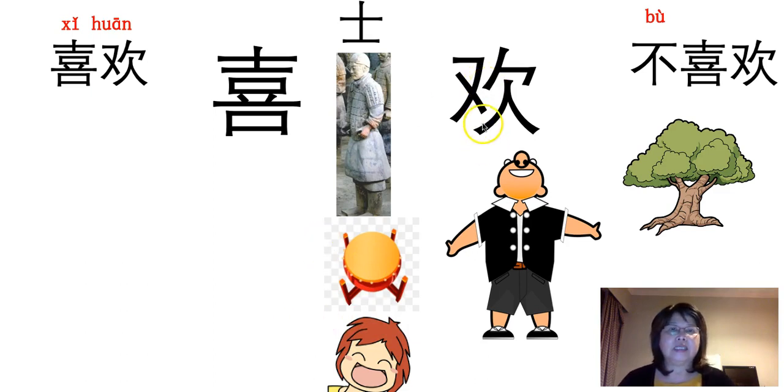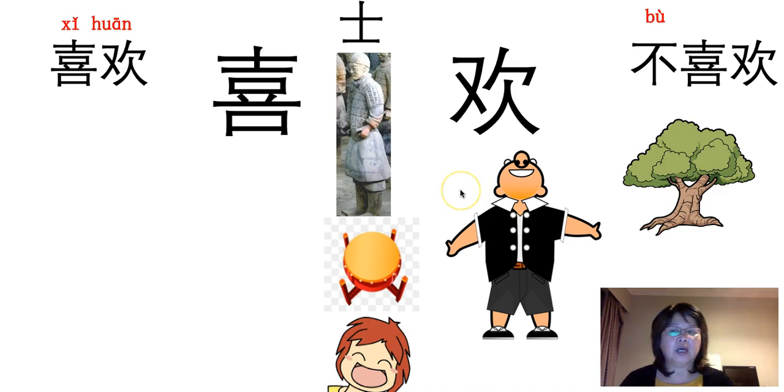欢, it means happy as well. So obviously we can see this is a person. So on the top, originally it's a person opening up his mouth. When is the person opening up his mouth? When he's happy. So the left-hand side is indicating a hand. So the person is happy, 欢喜, happy, 欢, happy. Put them together, like.